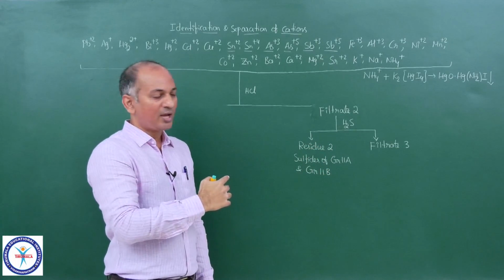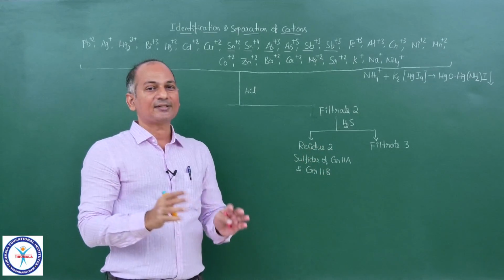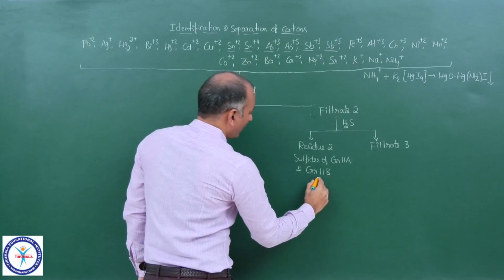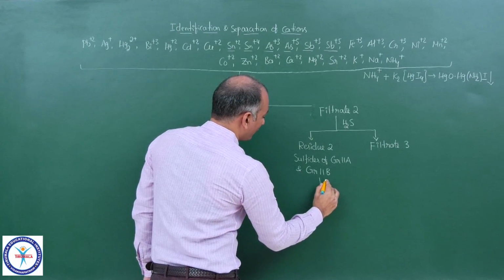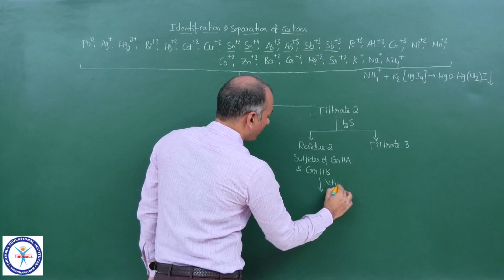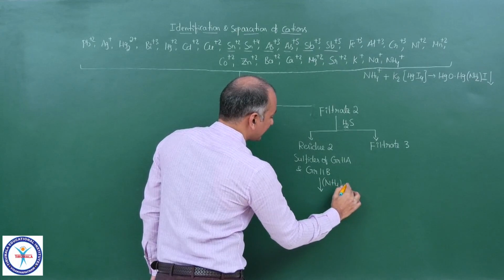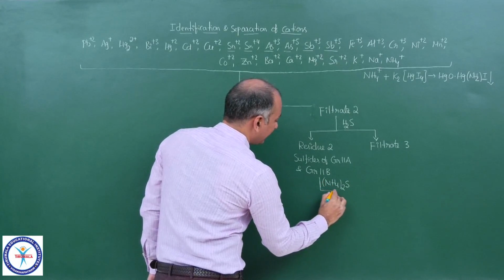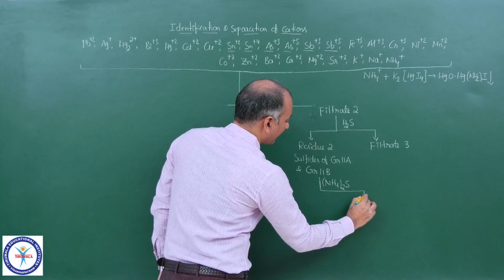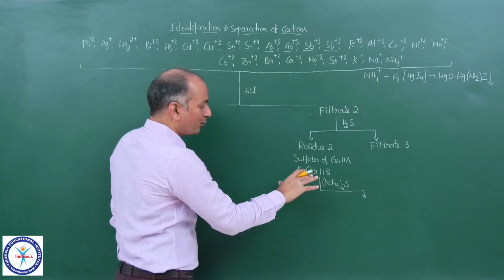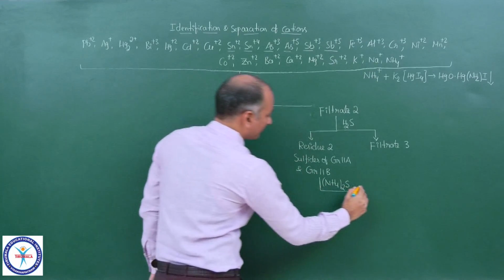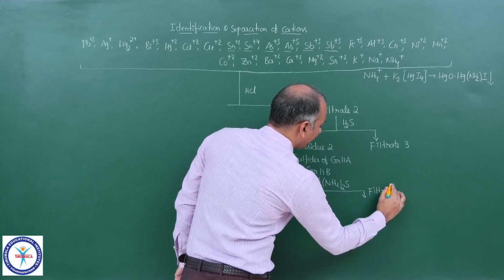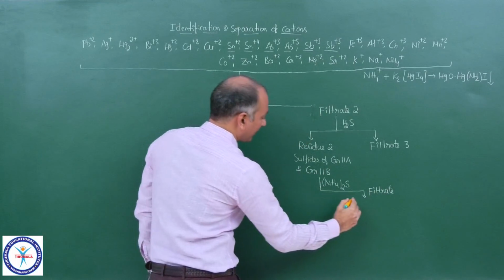Now come to the residue. So residue contains cations of 2 groups actually, group 2A and group 2B. Now what we do? We treat this residue with (NH4)2S. And in this particular reagent, all the group 2B sulfides are soluble, and this is the filtrate. Let me not give any number to that.